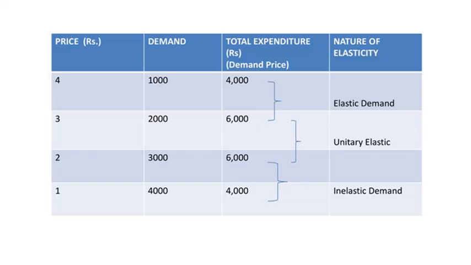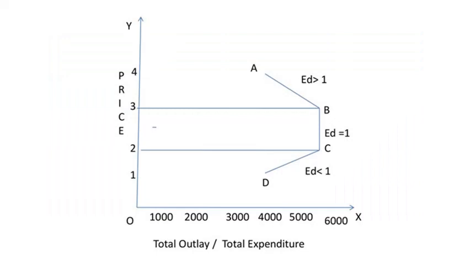And you can see when the price falls from 2 to 1, the total expenditure has fallen from 6,000 to 4,000. Hence, the demand is said to be inelastic between the price of rupees 2 to 1. The total outlay method can also be explained with the help of this graph.